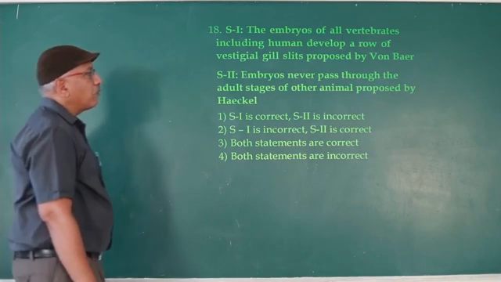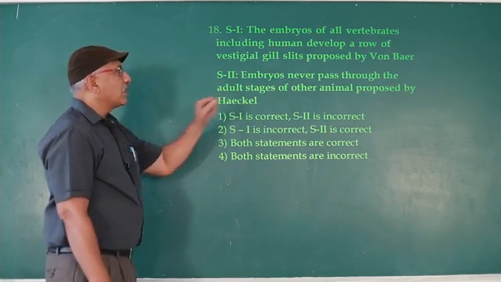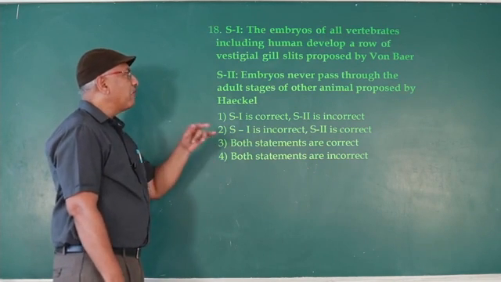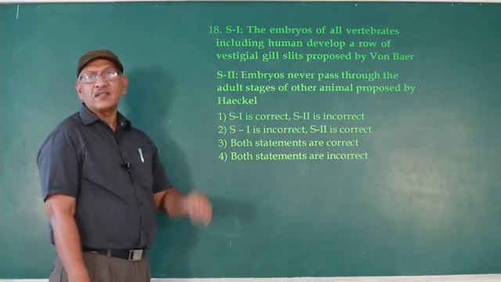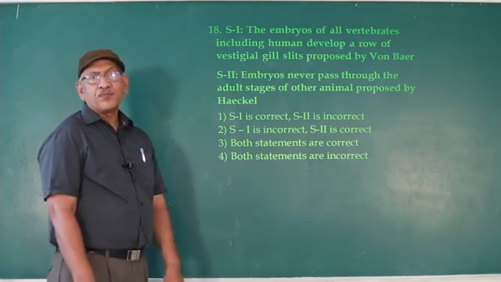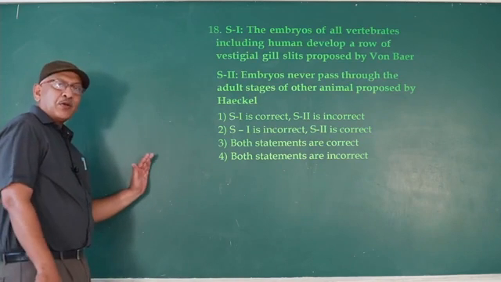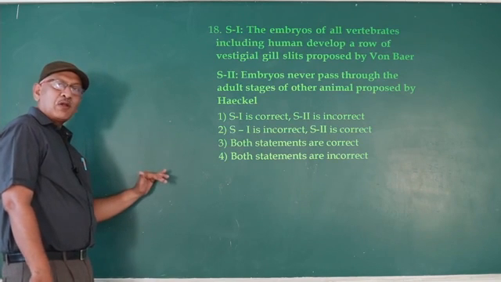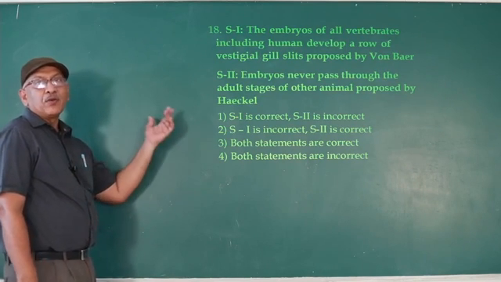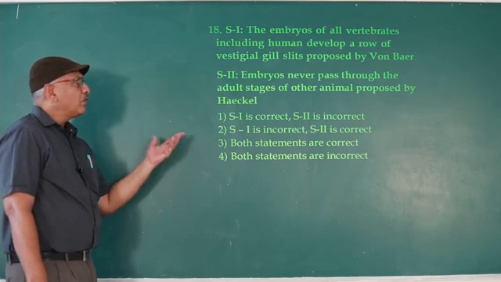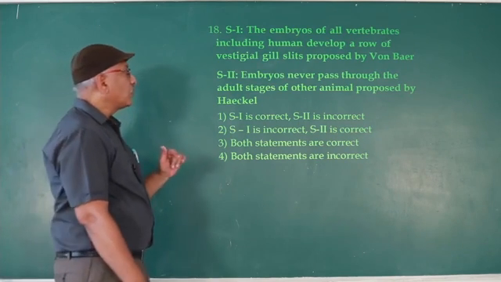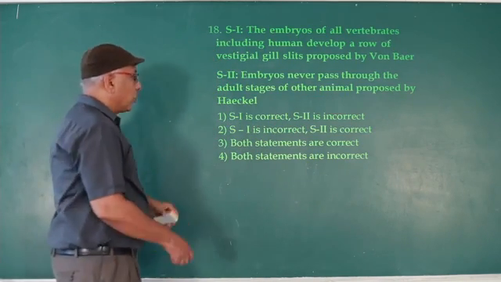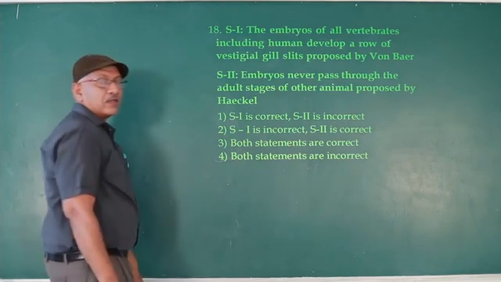Second, embryos never pass through the adult stage of other animals, proposed by Haeckel. Actually, embryos never pass through the adult stage of their ancestors, not other animals. For example, the amphibian larval form resembles a fish embryo, not an adult fish. So fish is the ancestor. That's why here also the mistake is "other animals". So both the statements are incorrect.